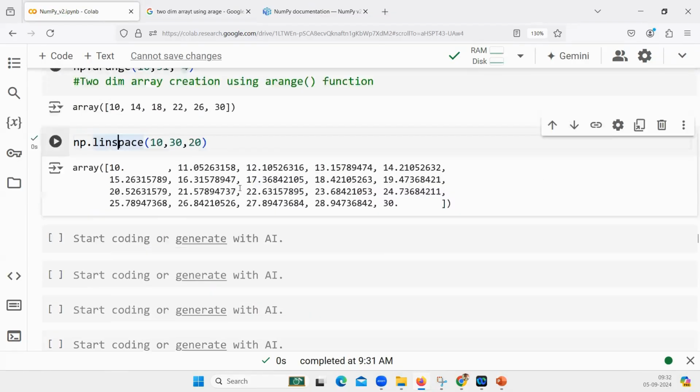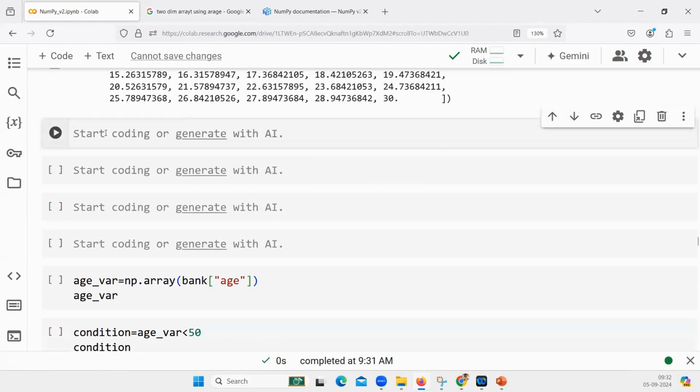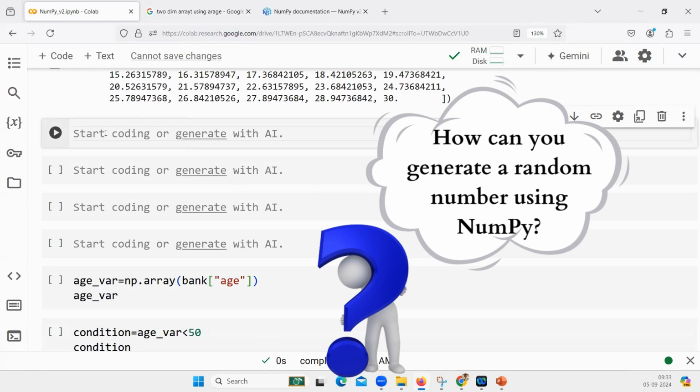There is a requirement for random number generation. For example, randomly you have to generate a number. Let us try to do that, all of you. Generate a random number using NumPy. A single random number, there is no limit that is required. Generate any random number using NumPy.